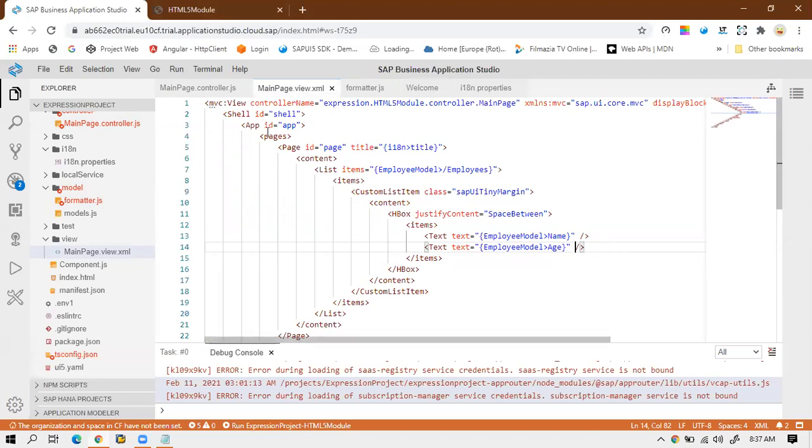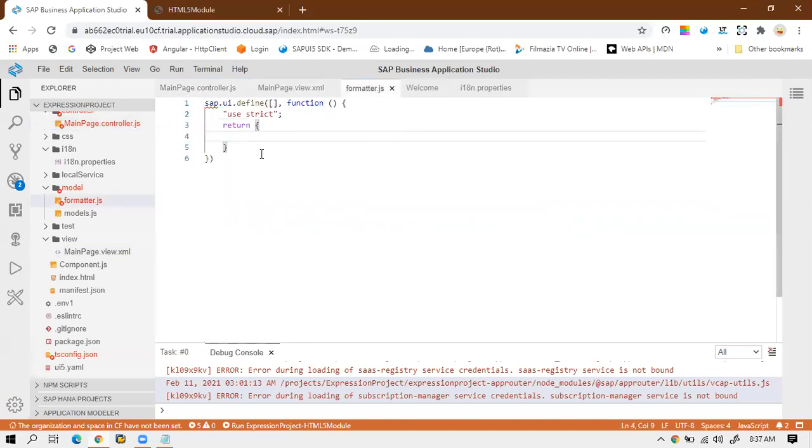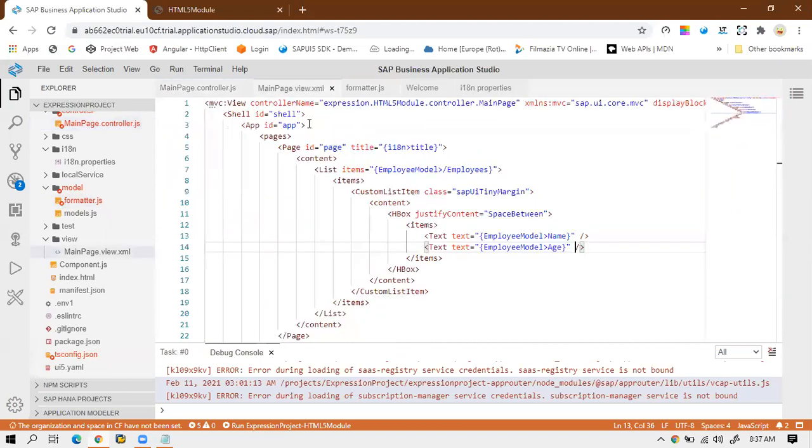So what I have to do, let me first add the path also. So this is the formatter file which I have created. I just need to define this formatter file inside the controller file. Once I define it, then only this view file can access that formatter file. Before that it cannot be accessed.